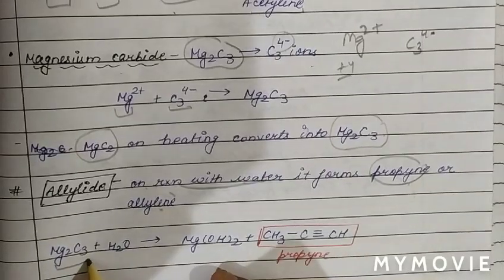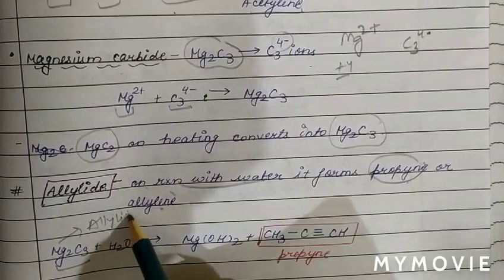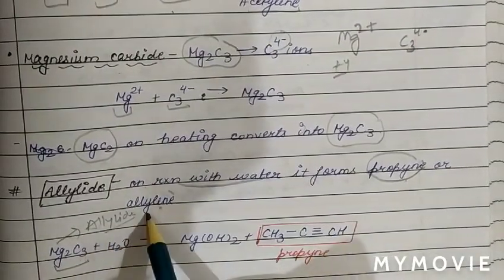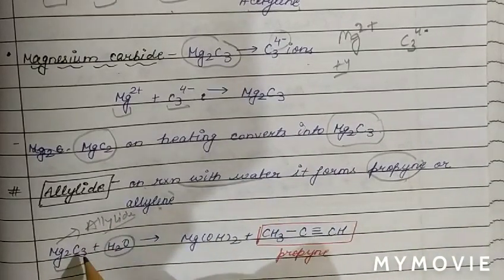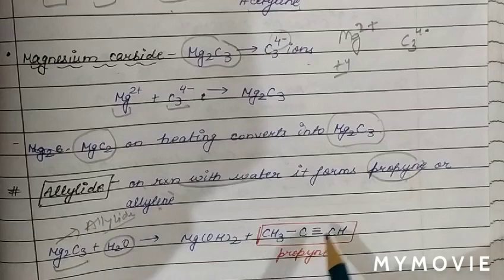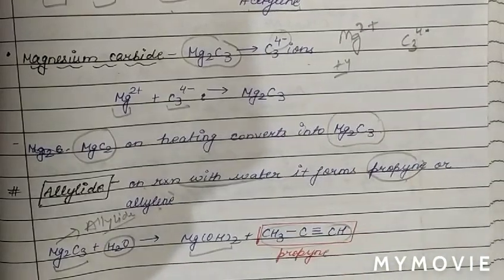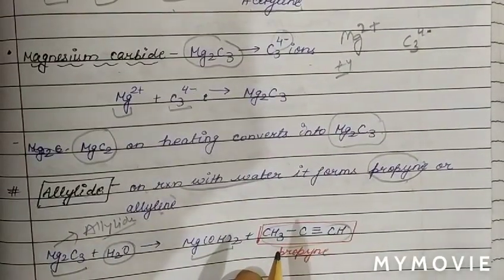For example, Mg2C3, magnesium carbide, we also call allylide. On hydrolysis, since there are 3 carbon atoms, it produces propane with the liberation of Mg(OH)2.